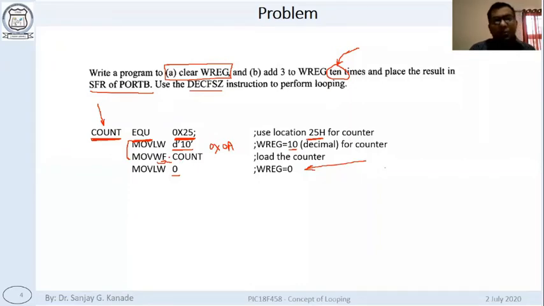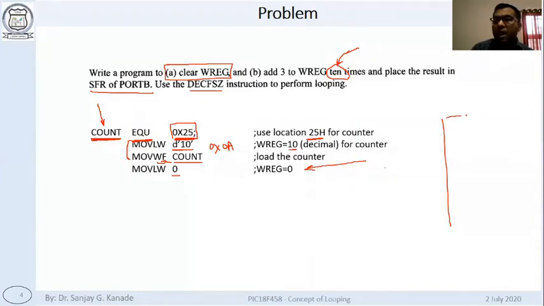What is F? F is the file register address. As usual, remember, F is always the address of the file register or the name of the file register. Okay, so count is the name of the register. What is its address? Its address is 25. And what will be the value at this location now?